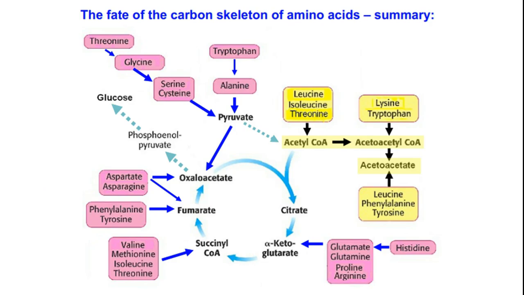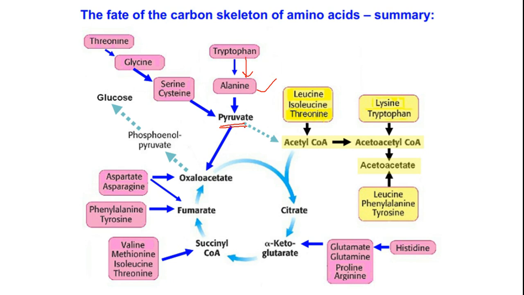Okay, so friends, we are at the end of the amino acid metabolism chapter. So I just wanted to give you a comprehensive summary of the contributions from various amino acids. To begin with, let's start from the left side corner. Threonine upon degradation gives glycine. Glycine can be converted to serine or cysteine. All these ultimately end up providing pyruvic acid. Pyruvic acid can also be obtained from alanine. Alanine can be obtained via metabolic degradation of tryptophan.